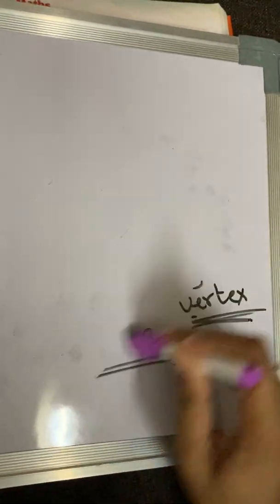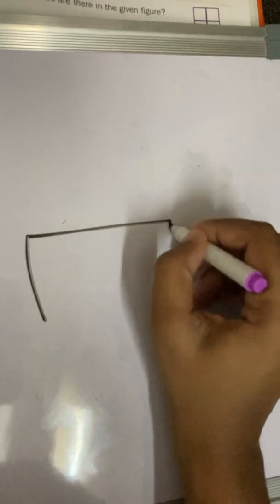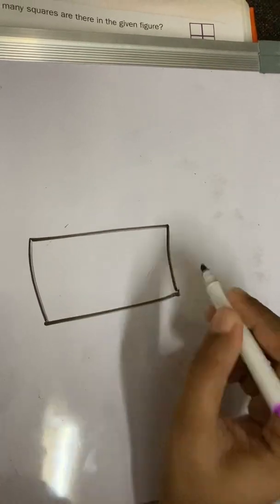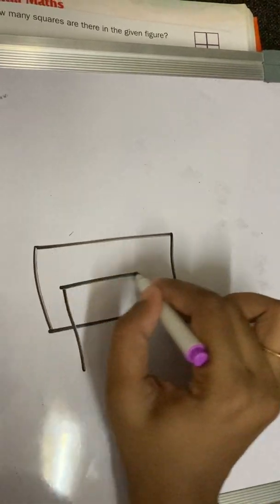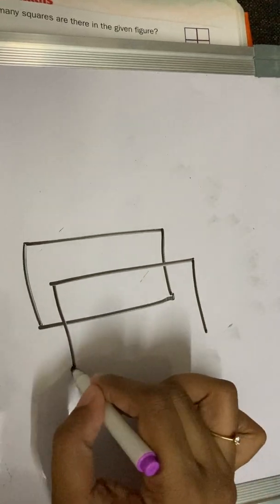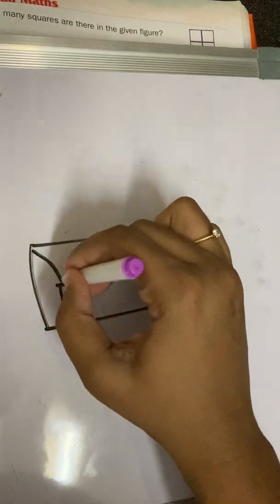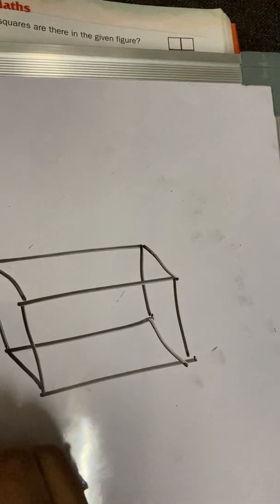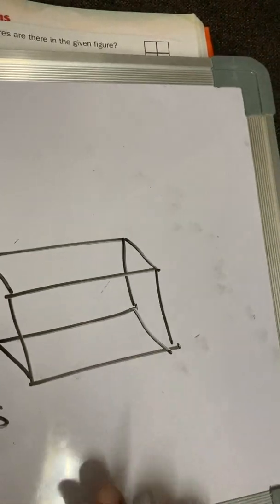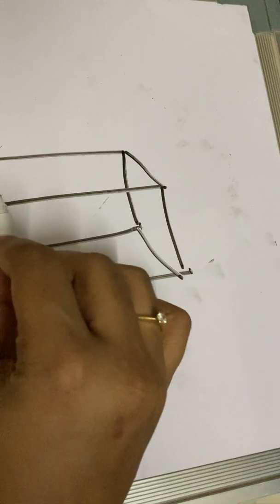See here: 1, 2, 3, 4, 5, 6, 7, 8, 9, 10, 11, 12. So it has 12 edges.